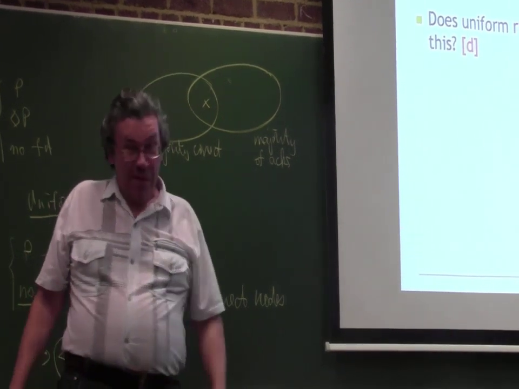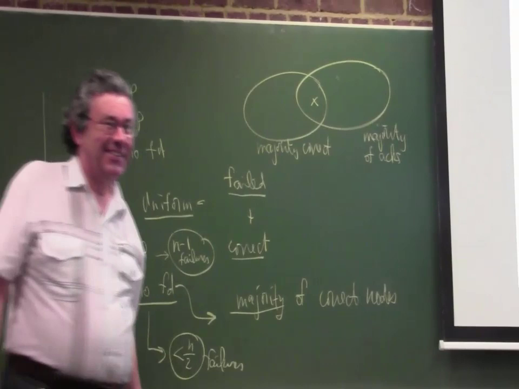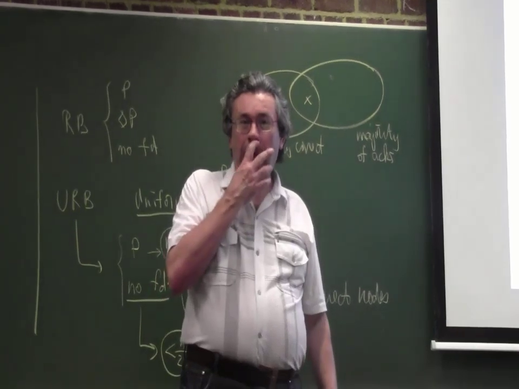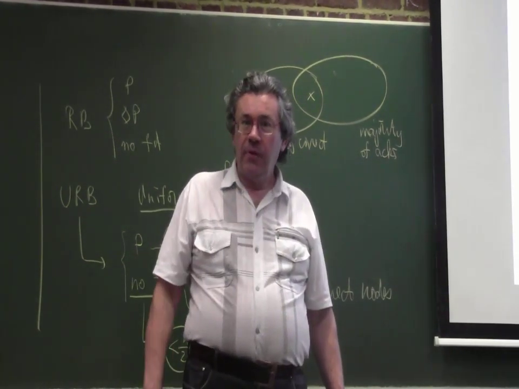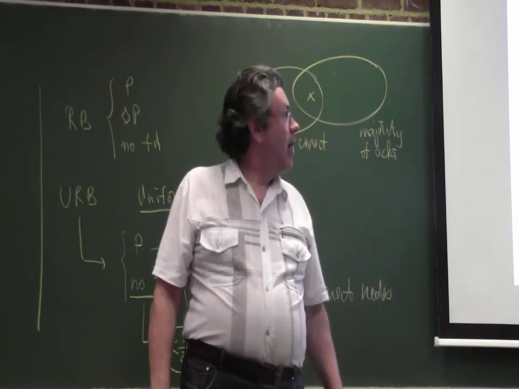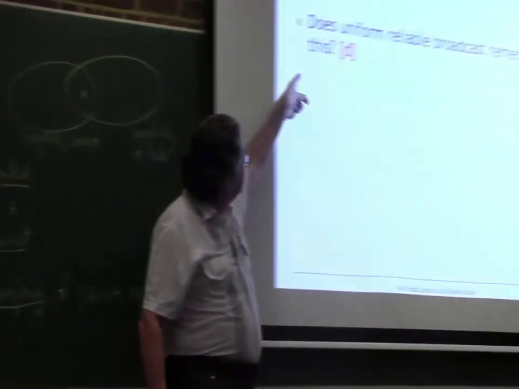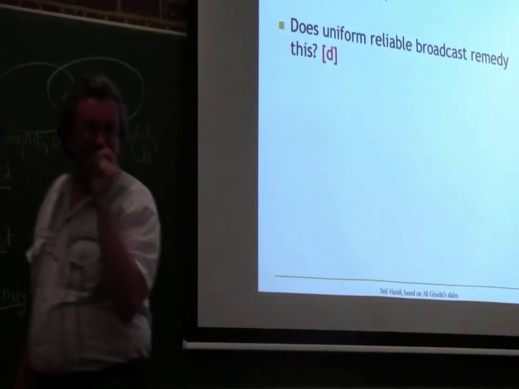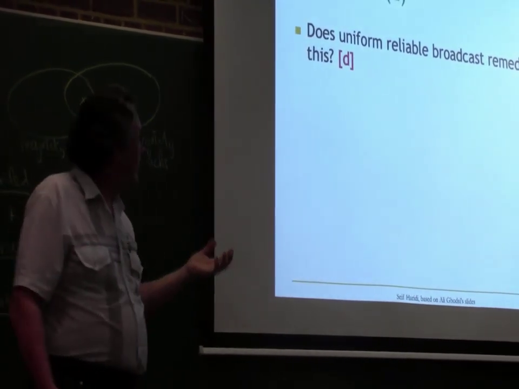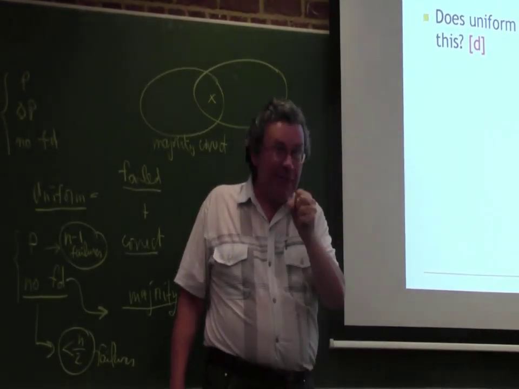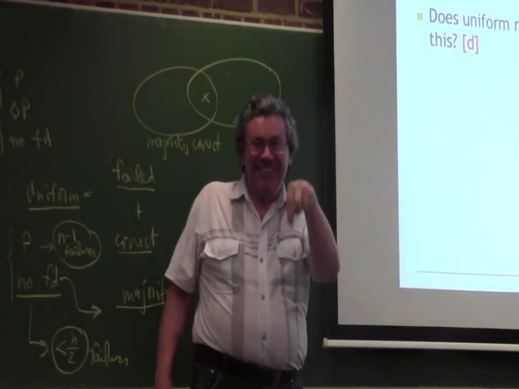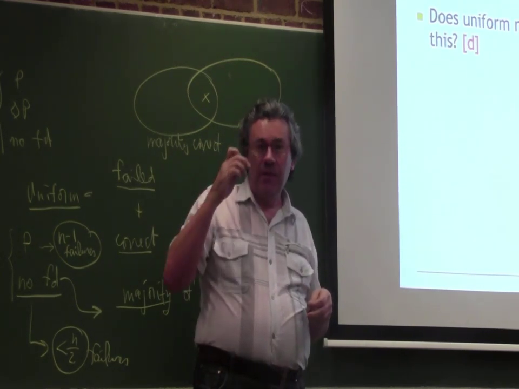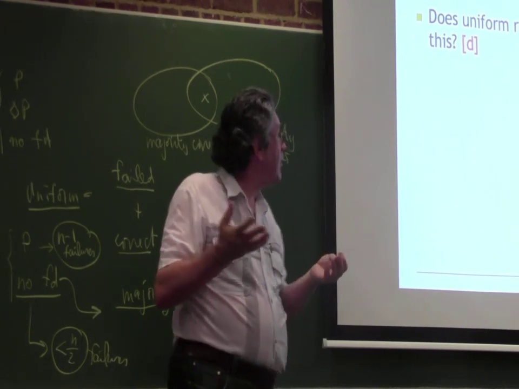Now I'm asking you to think about what uniform does. What do you think? You tell me. No? Why not? Because it ensures that we get the message, but it doesn't say in which order we get it. Yeah, but it's stronger than reliable though, huh? So say a little bit more. Why is it not enough? Clearly, uniform reliable is not good enough, but why not? What's really the point? You're right there. It's the order in which you get the messages. Yeah, we have to do something about the order.